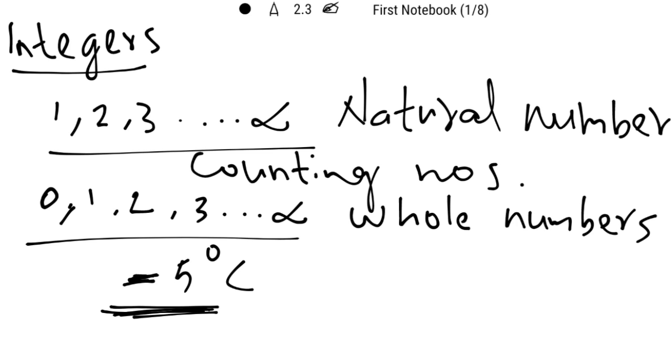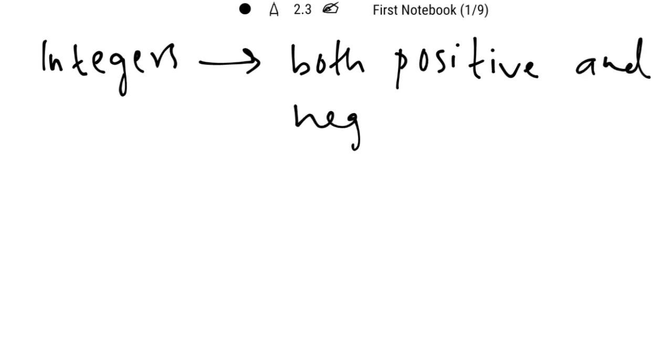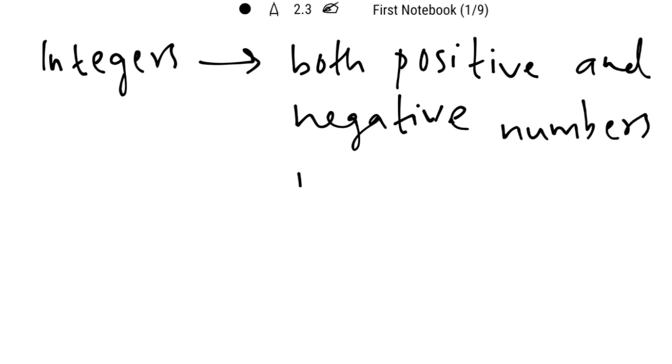So there arises the need for another set of numbers known as integers. Yes, integers are the set of numbers which are both positive and negative numbers including 0.